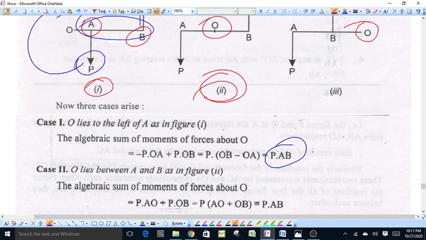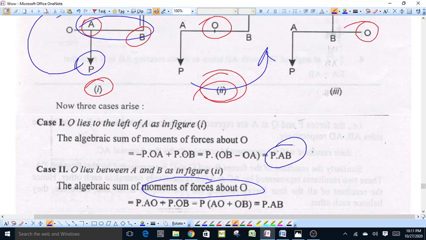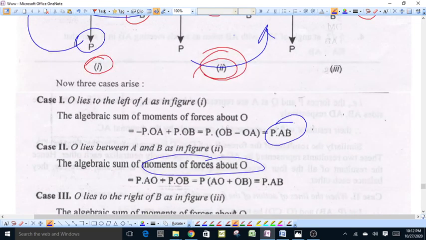Now in the second case, O lies between A and B. Then the algebraic sum of moments of the forces about O will be equal to P into AO, of anti-clockwise sense, and the moment of P acting at point B will be P into OB.